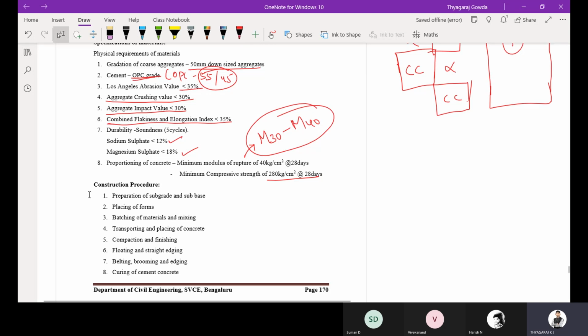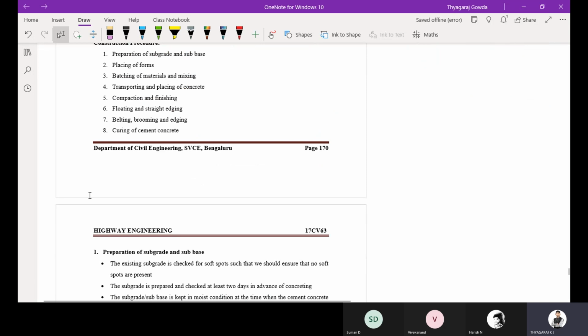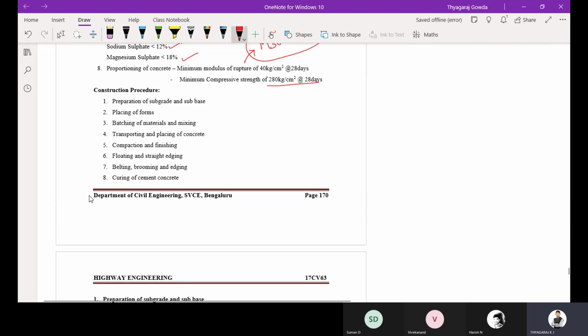What is the construction procedure? What are the steps we are going to follow? Preparation of subgrade and subbase. As usual, you are going to prepare it in the CC pavement. Placing of forms, that is shuttering. We can call it shuttering. So forms we are going to place. Batching of materials and mixing, that is in the RMC plant, you are going to have this material mixing and batching. Transportation and placing, that is using the transit mixers.